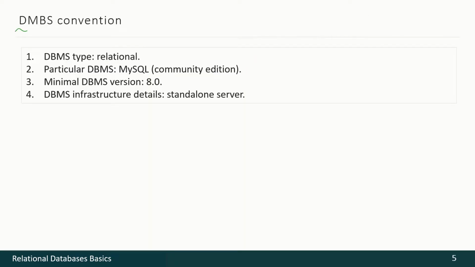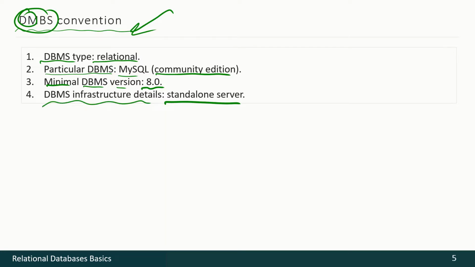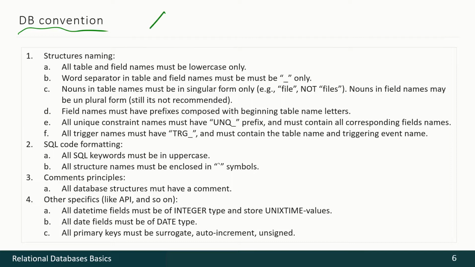But before we begin, we have to come to some agreements about DBMS and database. So let's start with DBMS convention. Our DBMS type is relational, our particular DBMS is MySQL Community Edition, our minimal DBMS version is 8.0, and we have standalone server as infrastructure for our DBMS. Database convention contains a lot of details. You may use this information as example for your database development, or you may follow any other convention, but at least you must follow one. No matter what convention you follow, you must follow it consistently through all your database development process.